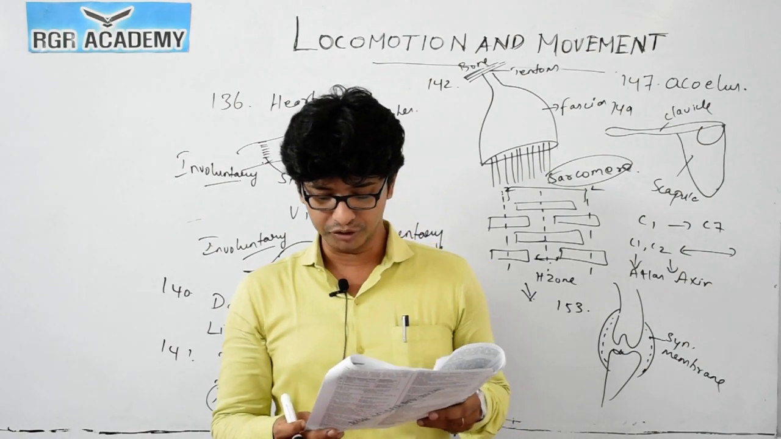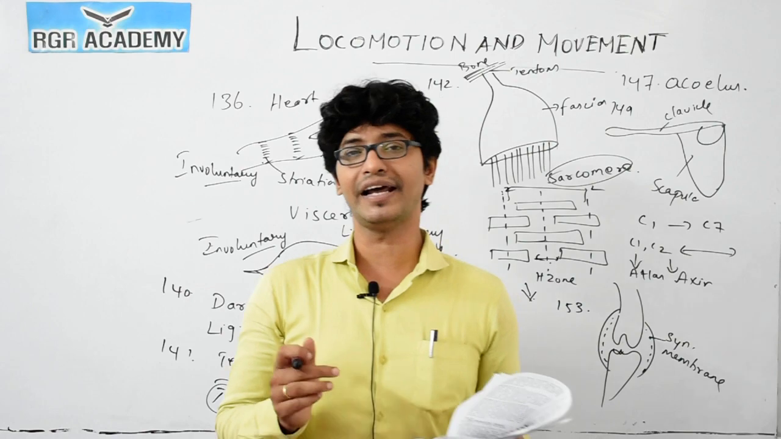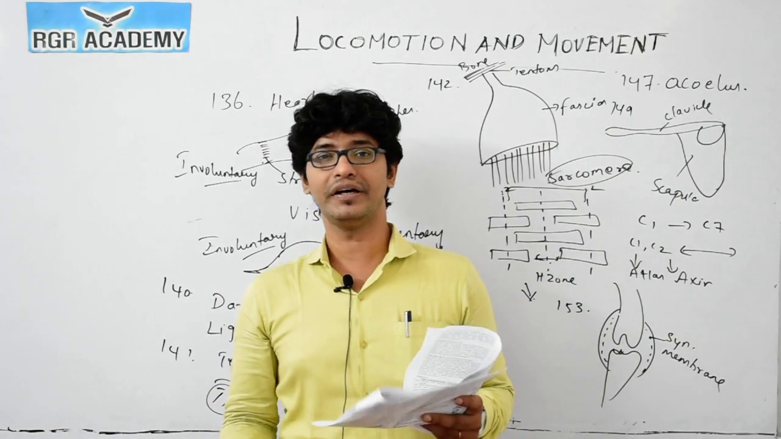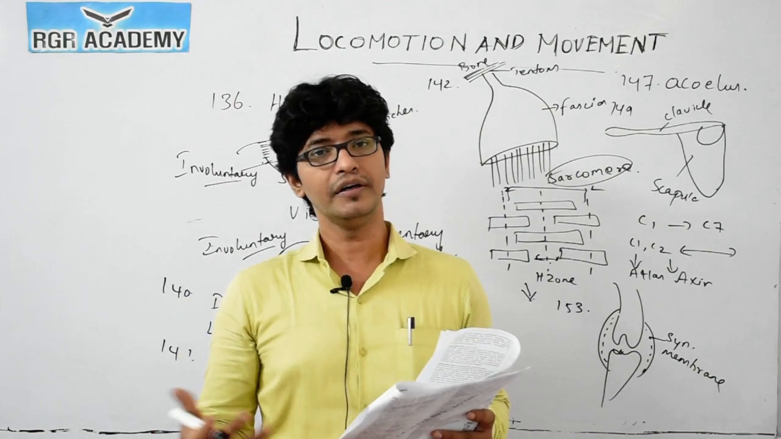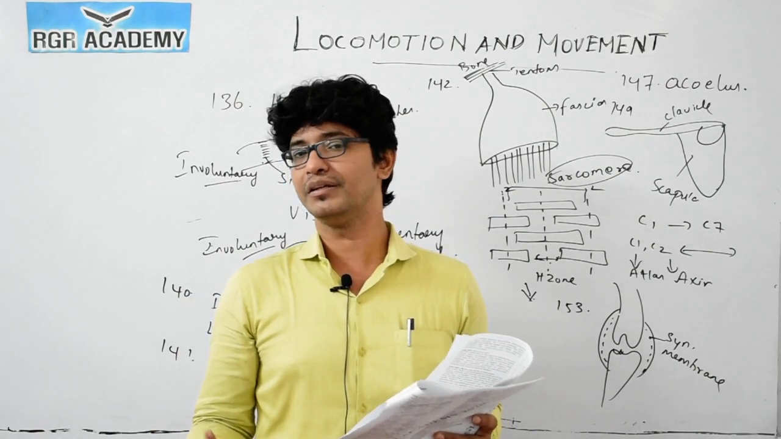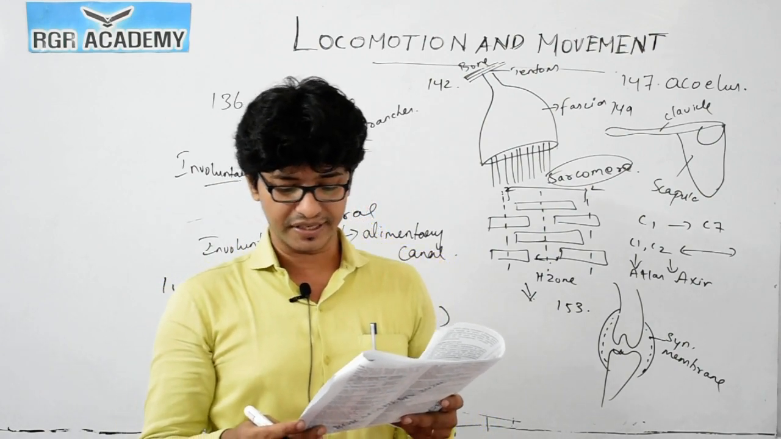Question number 162. Muscles get fatigued due to the accumulation of what? I told you already, due to the presence of lactic acid, because it is anaerobic conditions. When the lactic acid forms, automatically the oxygen level goes down, there will be depletion of oxygen, then the muscles will go to the fatigue condition. Fine. So 1 is the correct answer.